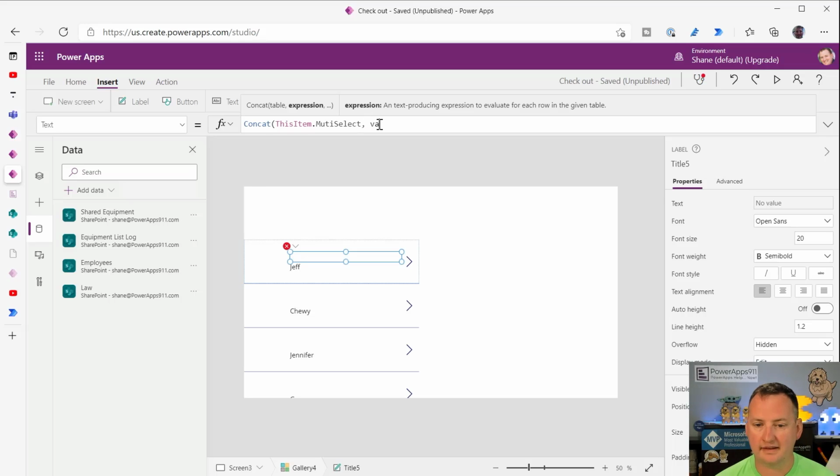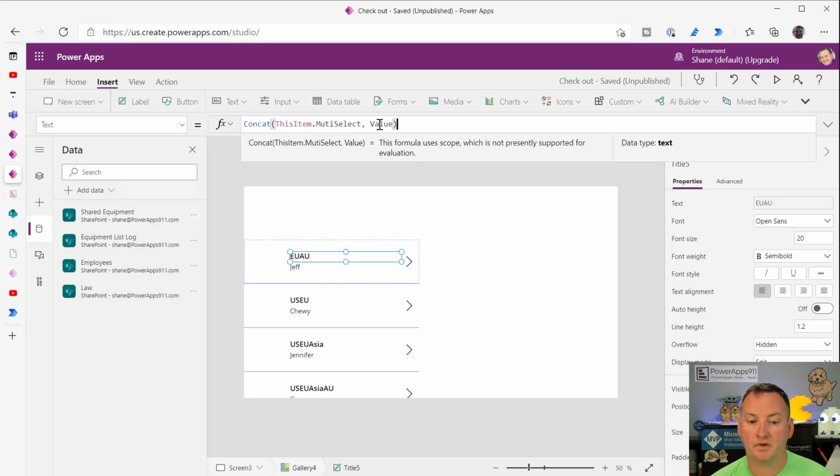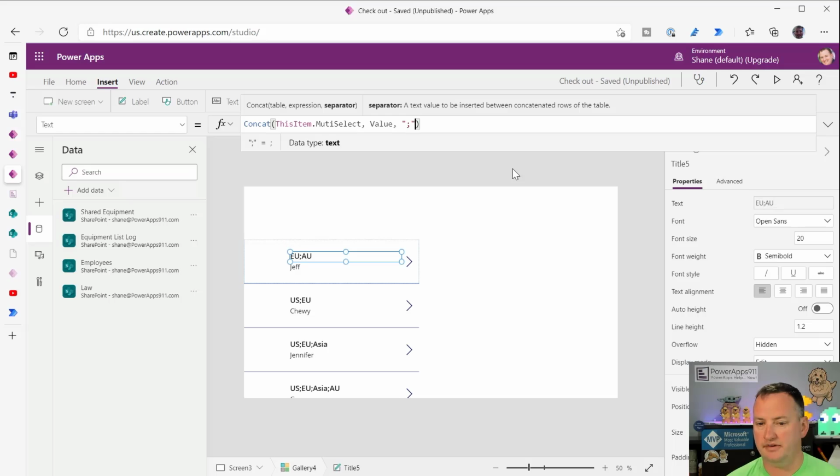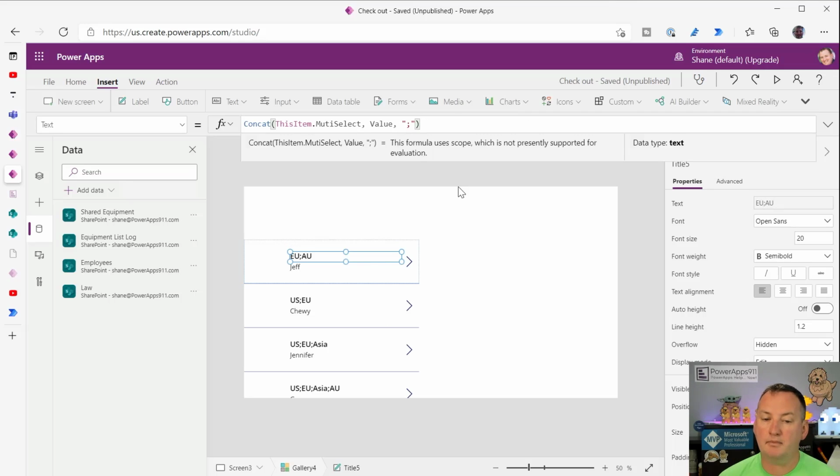Well, I want you to take the result. Let me select, I think it's the value column. I want you to write the value column. And so look at that. Jeff is set up for the EU and the AU. And what I could do is say, hey, I want a text separator of a semicolon. And now that is showing you that multi-text column as a string.